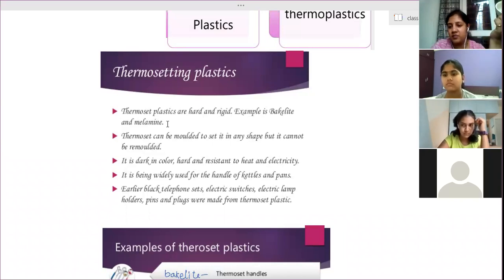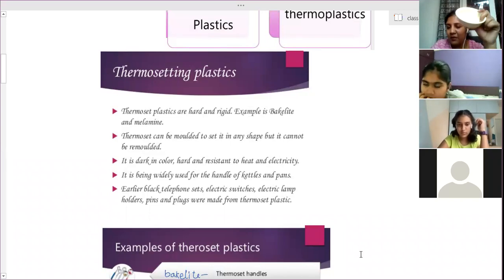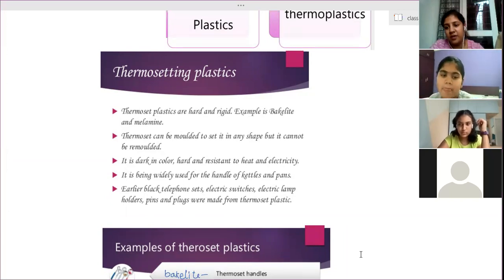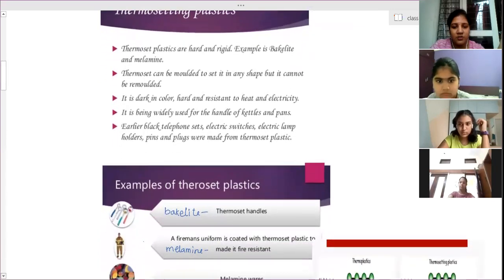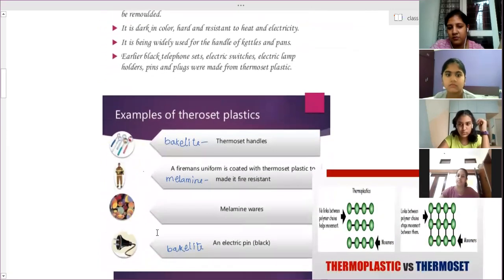Firefighters were using a special suit. That is melamine ware. It is prepared from melamine. Floor tiles are also present. Floor tiles made up of melamine are possible. They are available. Okay. And our examples of thermoset plastic: bakelite, melamine.